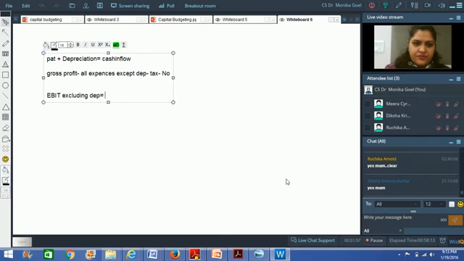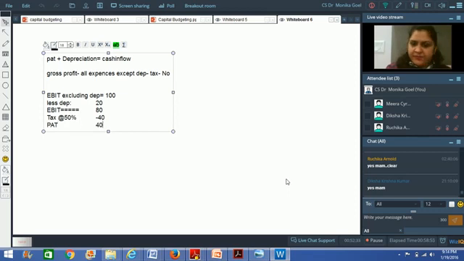Why can't you do it like this? Because depreciation is a tax deductible expense. Because of depreciation, your tax liability gets reduced. How? Supposing you had earnings before interest and taxes, excluding depreciation, of say rupees 100. Then you charge depreciation of say rupees 20. So now your earnings before interest and taxes equals 80 rupees.